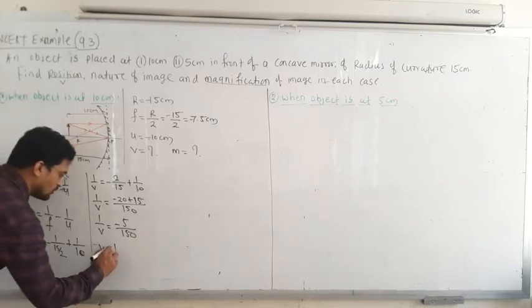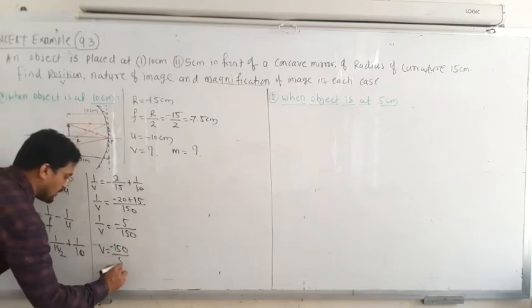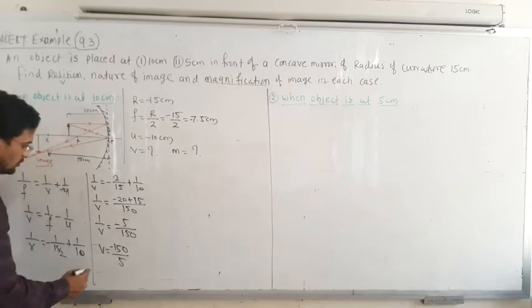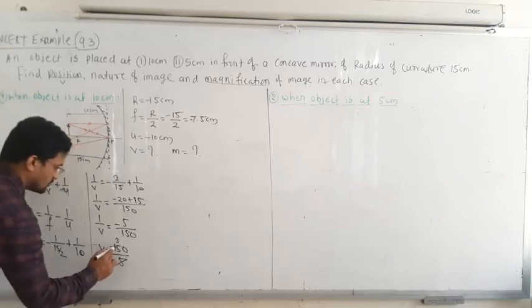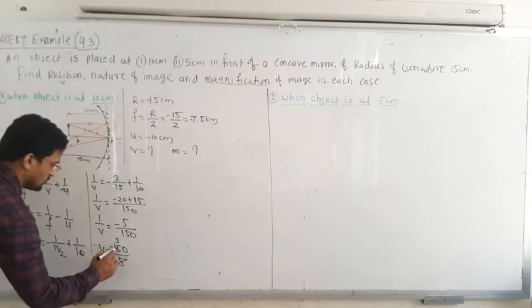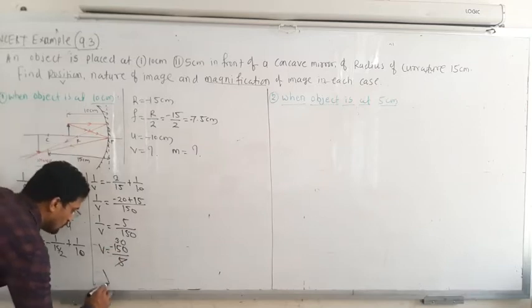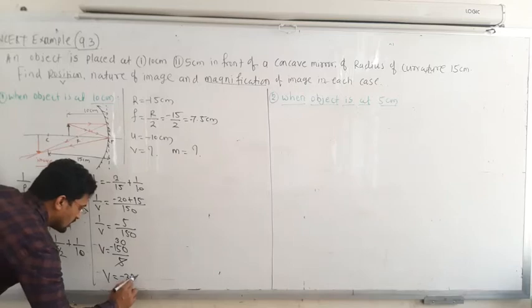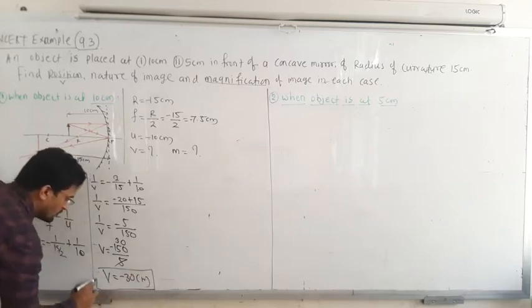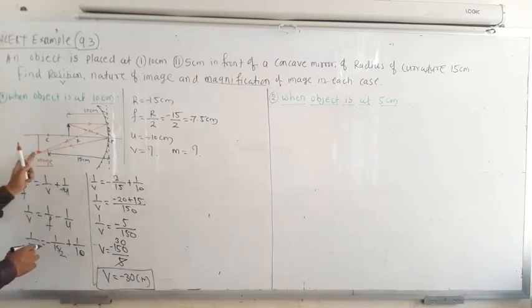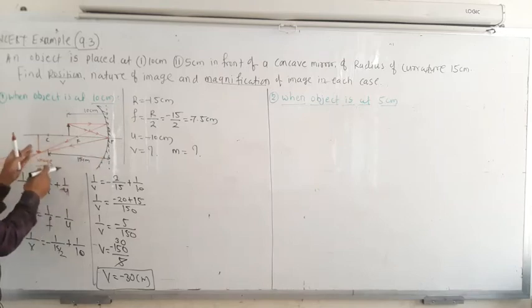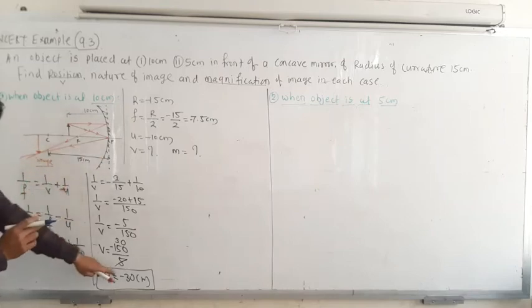Therefore V is equal to minus 150 divided by 5. 5 threes are 30. Therefore V is equal to minus 30 centimeter. That means this image is formed behind the mirror, at minus 30 centimeter.